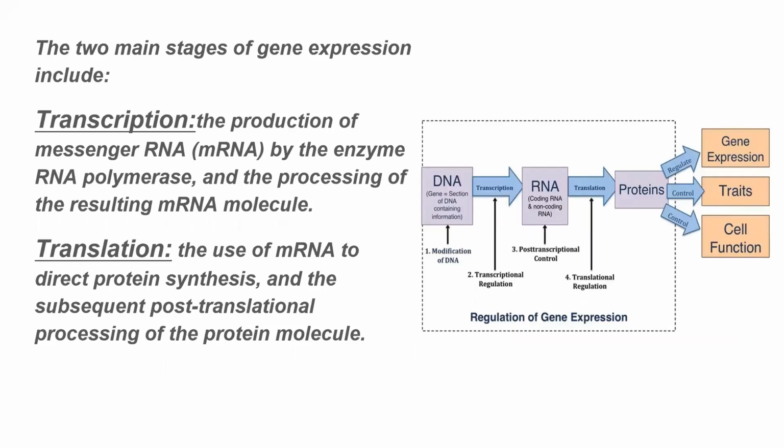There are two main stages in gene expression, which are transcription and translation. In transcription, the production of messenger RNA, which is mRNA, by the enzyme RNA polymerase and processing of the resulting mRNA molecule. And in translation, the use of mRNA to direct protein synthesis and the subsequent post-translational processing of protein molecules.